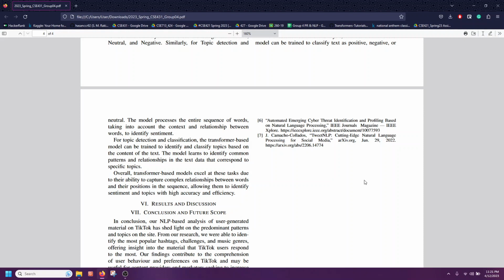So, overall, transformer-based models excel at these tasks due to their ability to capture complex relationships between words and their positions in the sequence, allowing them to identify sentiment and topics with high accuracy and efficiency.